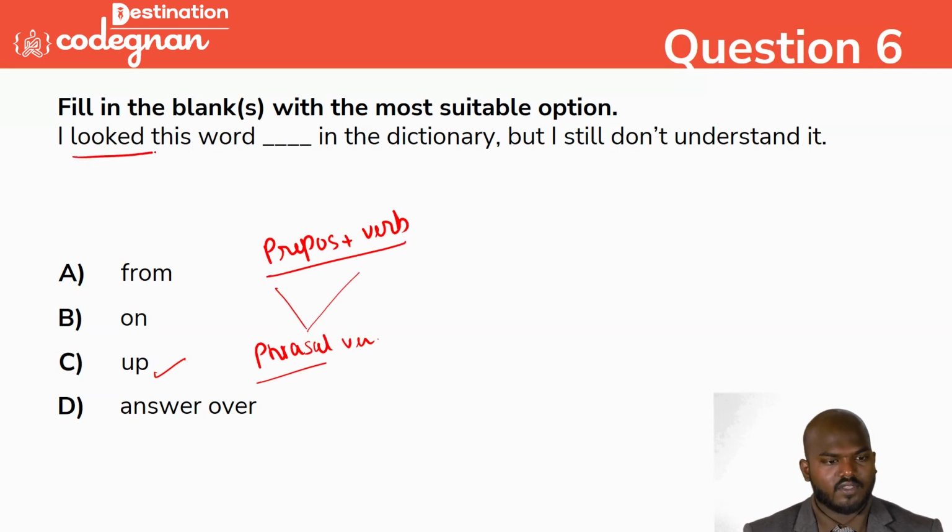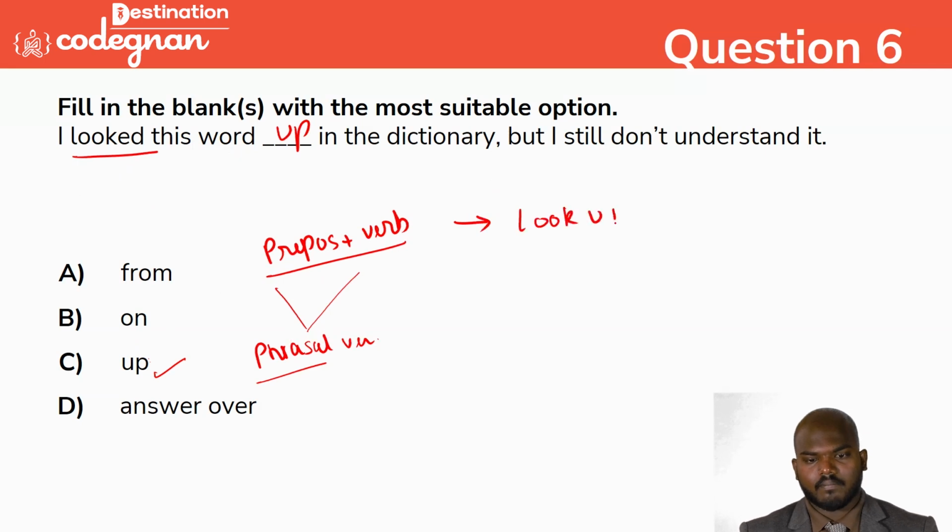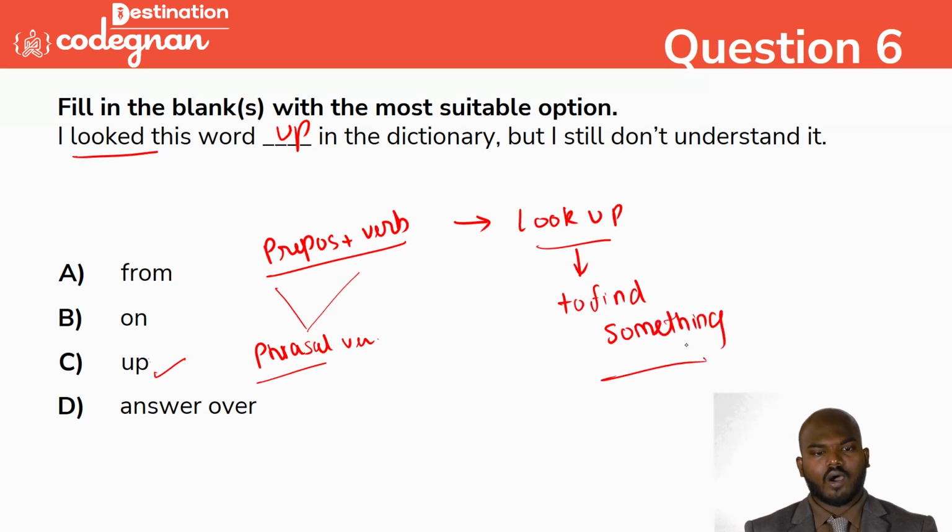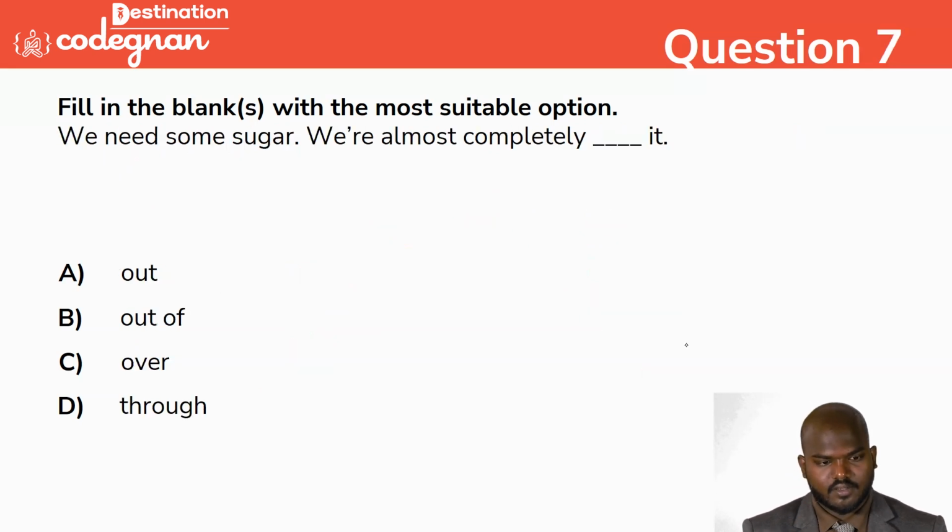So here we have the verb "looked". The preposition is "up". So I looked this word up in the dictionary. The phrasal verb here is "look up". What is the meaning of look up? Look up means to find something. Okay, to find something, we call it look up. I looked this word up in the dictionary, but I still don't understand it. Exactly, this is the correct answer. Going with the next question, guys.